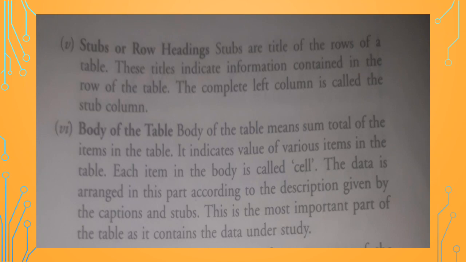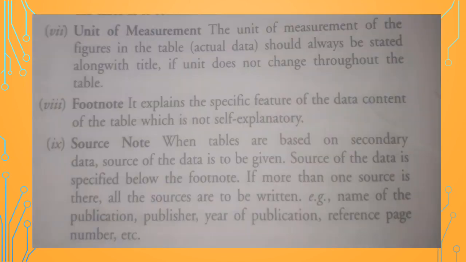Body of the table means the main part about which we are making the table, and this body is written in the cells. Unit of measurement: the unit of measurement of the figures of the table should always be stated along with the title if the unit does not change throughout the table. Footnote is given at the end of the table and it explains the specific features of the data content of the table which are not self-explanatory. Source note: when tables are based on secondary data, the source of data is to be given, meaning from where we have taken that secondary data, and that is to be mentioned in the source note.